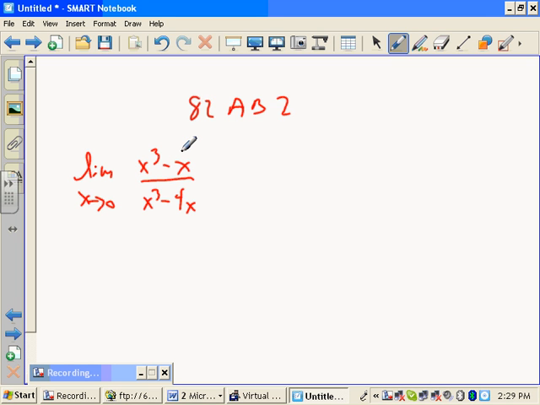Is there something you could do to this to make it easier to deal with? Factor out the x. Can't I divide top and bottom by x? Because notice, x is never really 0. It's getting close to 0. I can divide by x. It's not 0. That's allowed. Equals the limit as x approaches 0 of x squared minus 1 over what?